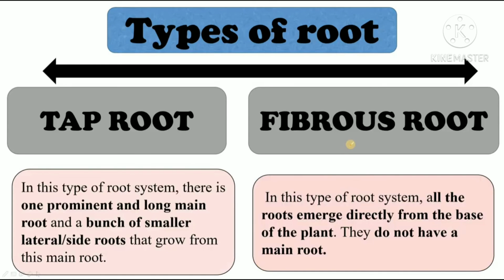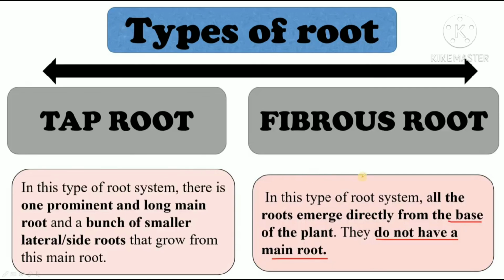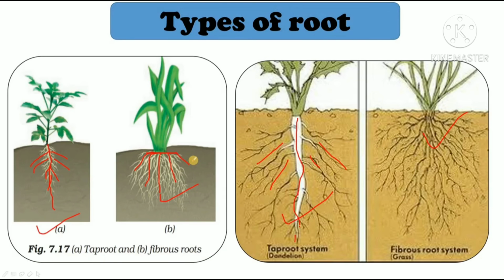Alright. Okay. Now we will study about fibrous root system. So in this type of root system, all the roots emerge directly from the base of the plant, and they do not have a main root. Alright. So can you see that? They do not have a main root, and all the roots are directly emerging from the base of the stem. So this type of root system is called fibrous root system.